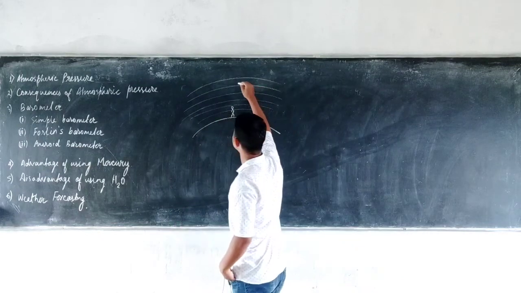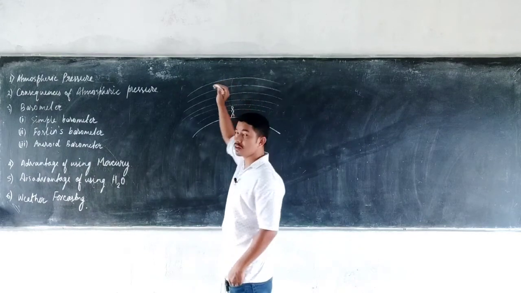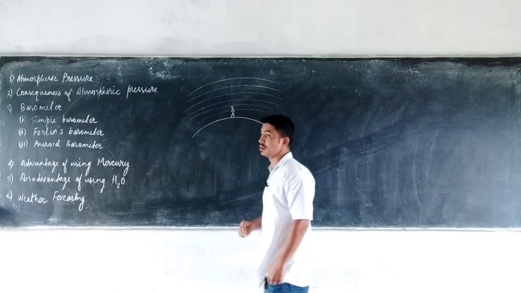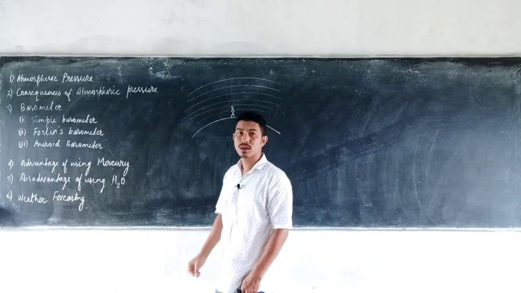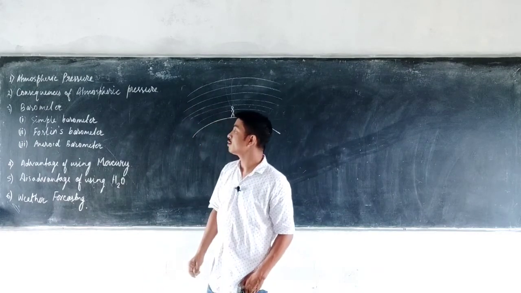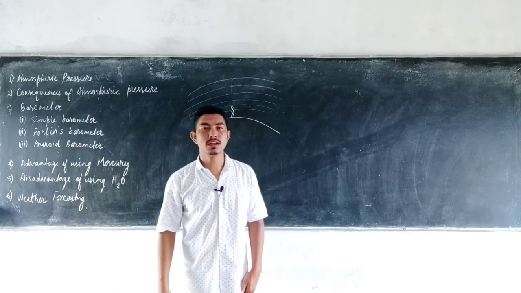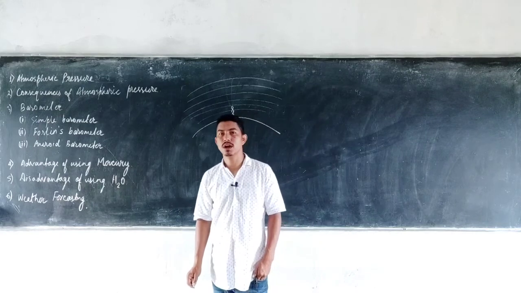So it is as if we are carrying all the air around on top of us. This air also has a certain weight. So this weight exerts a force on the surface of a body. That is said to be the atmospheric pressure. So the atmospheric pressure is the pressure exerted by the layer of the air around us, or by the atmosphere around us.